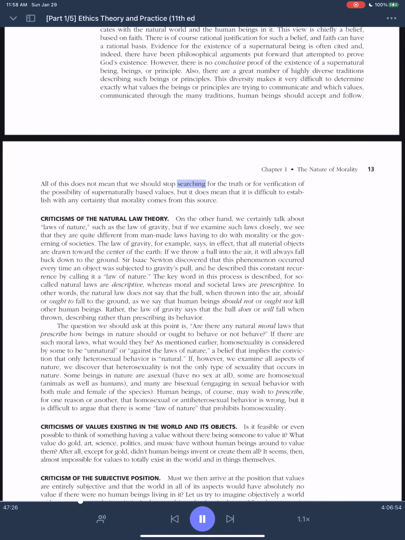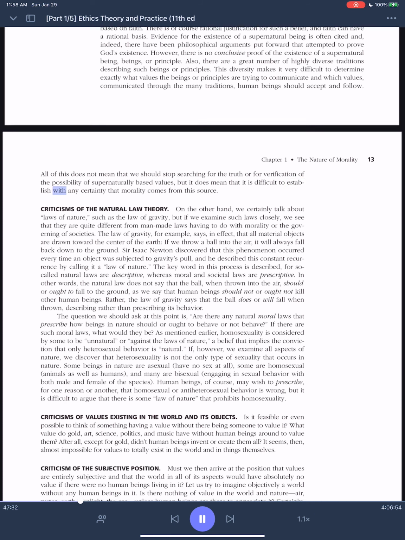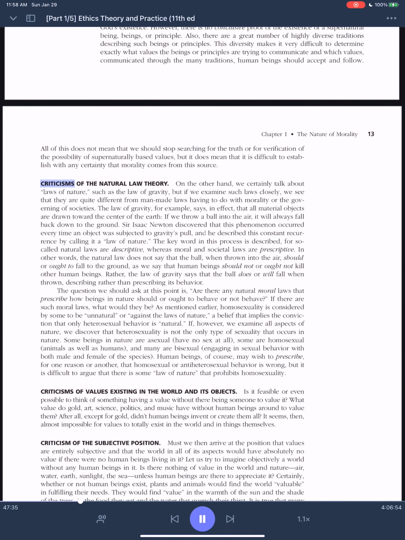All of this does not mean that we should stop searching for the truth or for verification of the possibility of supernaturally based values, but it does mean that it is difficult to establish with any certainty that morality comes from this source. Criticisms of the natural law theory.